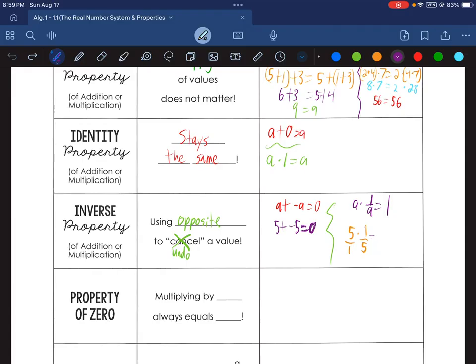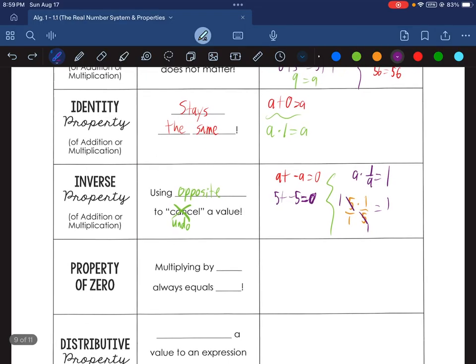You could also cross-reduce, or some people call that reducing early, where we say 5 goes into 5 once, and 5 goes into 5 once. And now we have 1 times 1 on the top, giving you 1, and 1 times 1 on the bottom, which we could put over 1, or you can just call it 1.